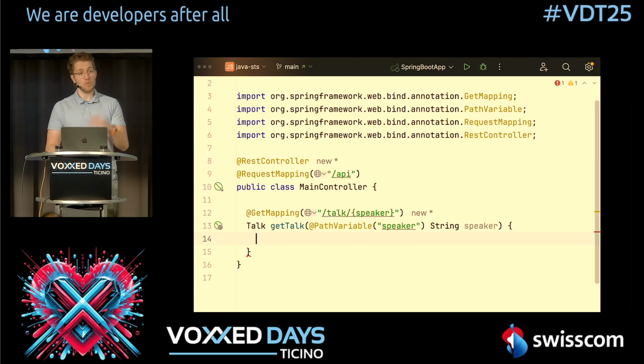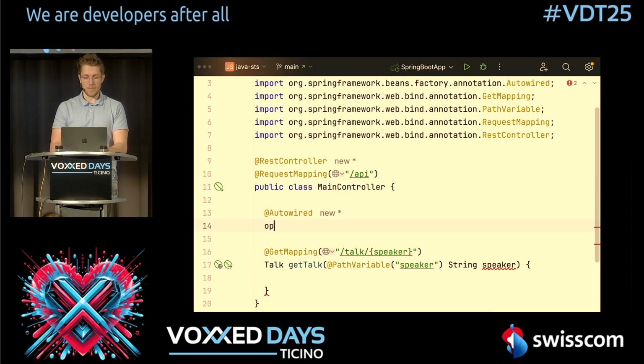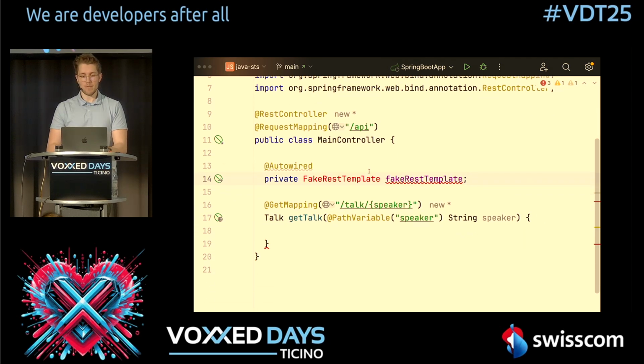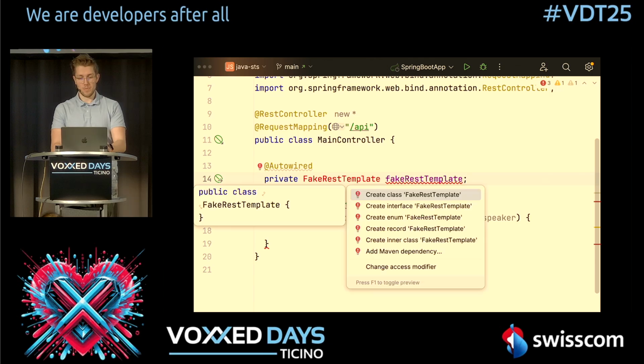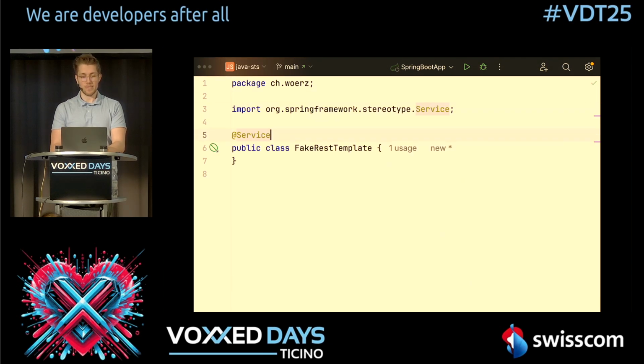What we could do, of course, is use a real REST template to call some endpoint. But we want to make this as reproducible as possible, so we will create a fake REST template. We have our autowired, private fake REST template, and this will just be a service we create. So let's create this class and say service.